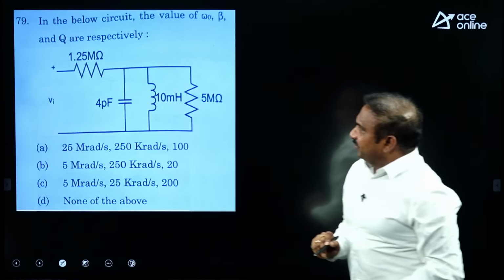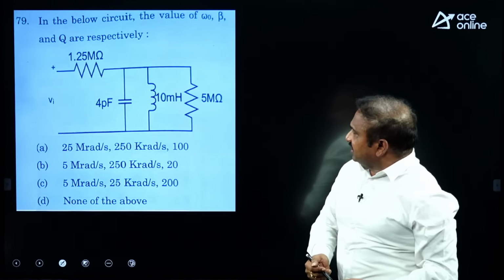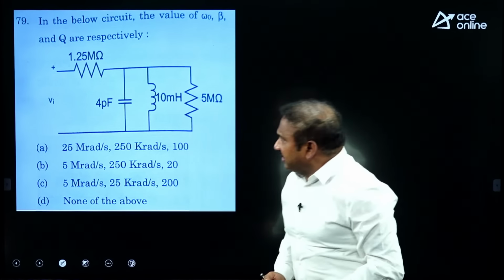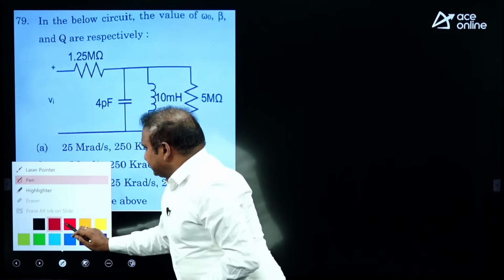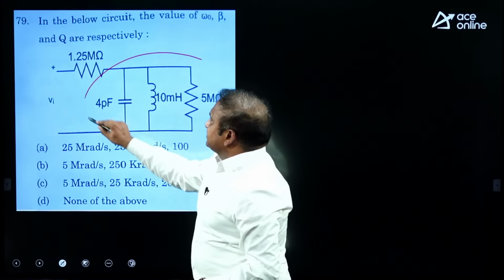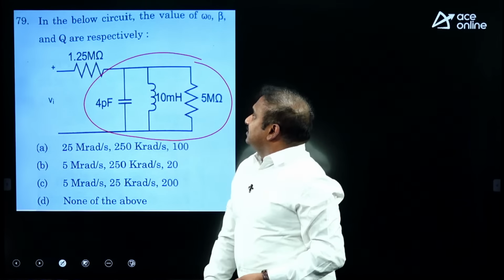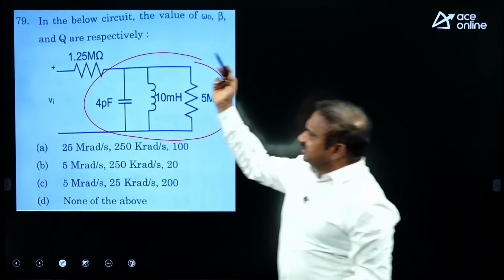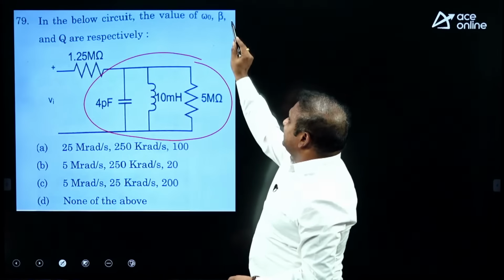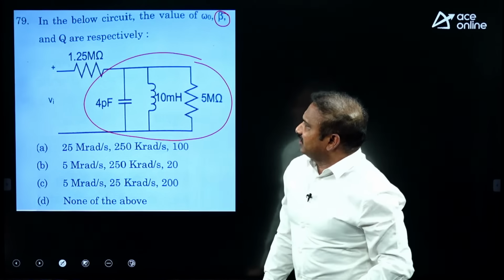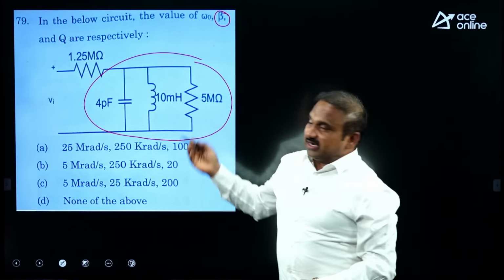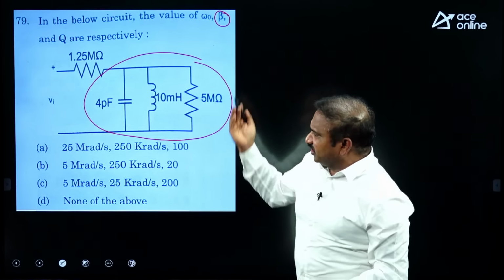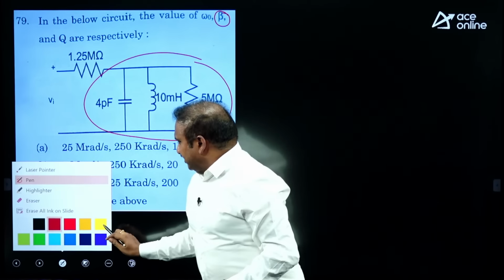Now the next question is, in the below circuit the values of omega naught, beta and Q are respectively. Guys, you can see that this is an RLC parallel circuit. For an RLC parallel circuit you are aware of the resonant frequency and Q factor, and that beta is the damping factor or attenuation constant. As per the formulas you have, let us calculate omega naught, beta and Q one by one.